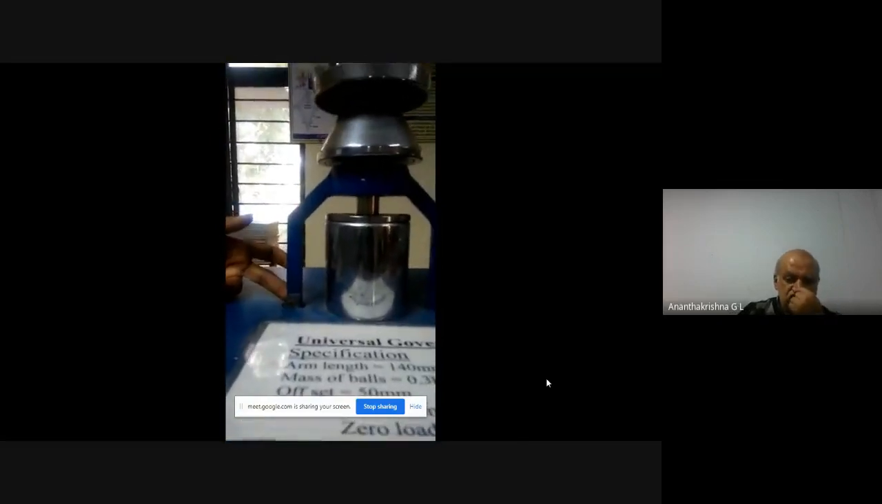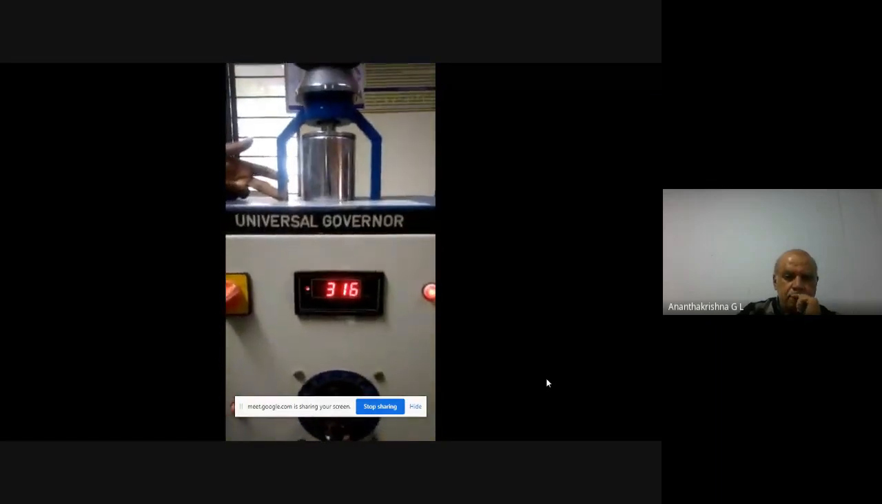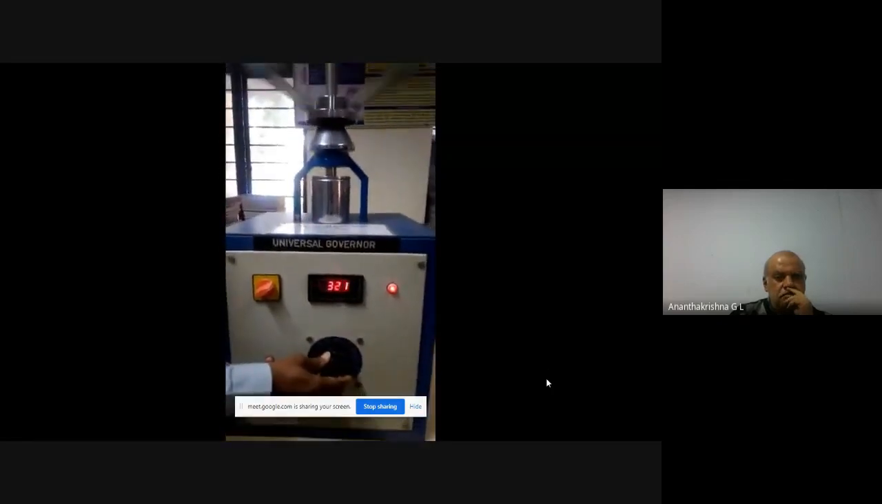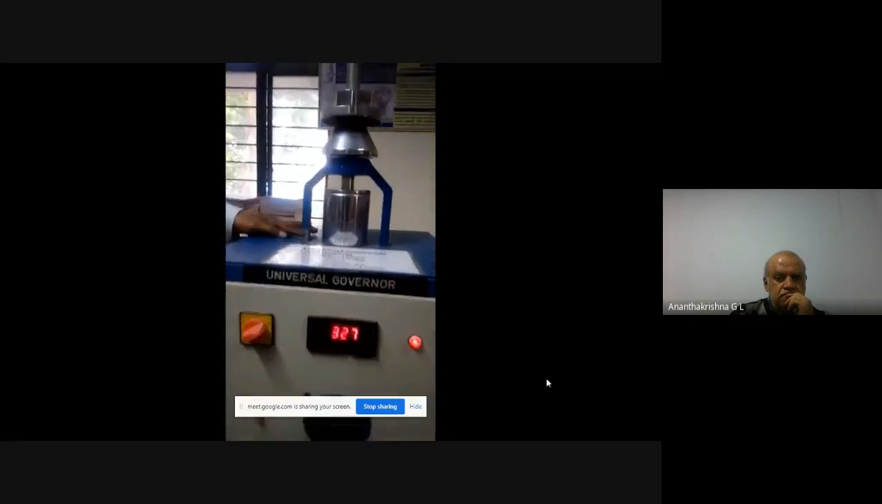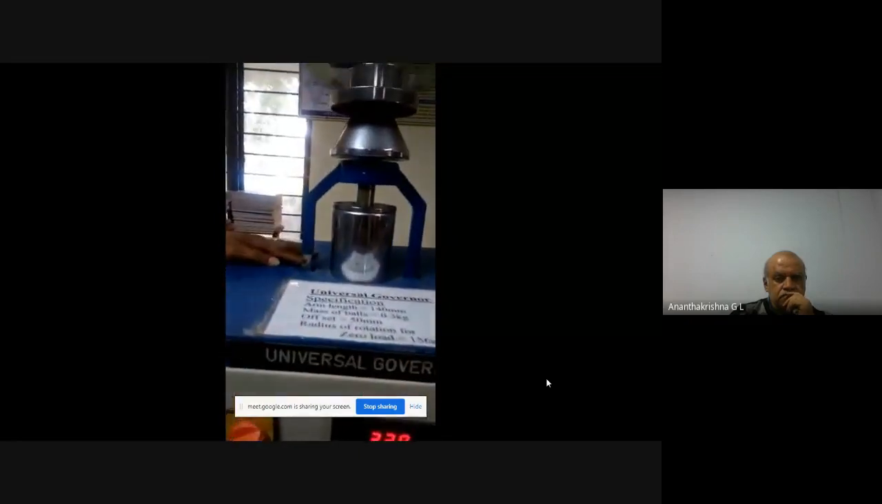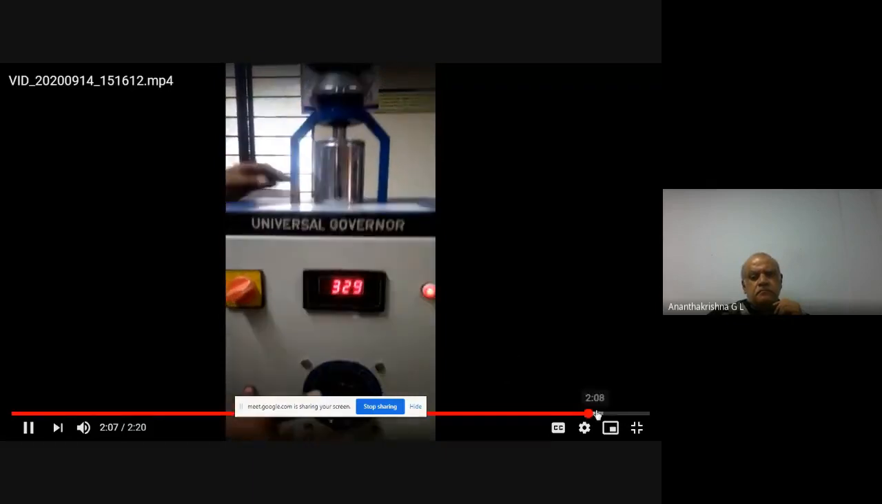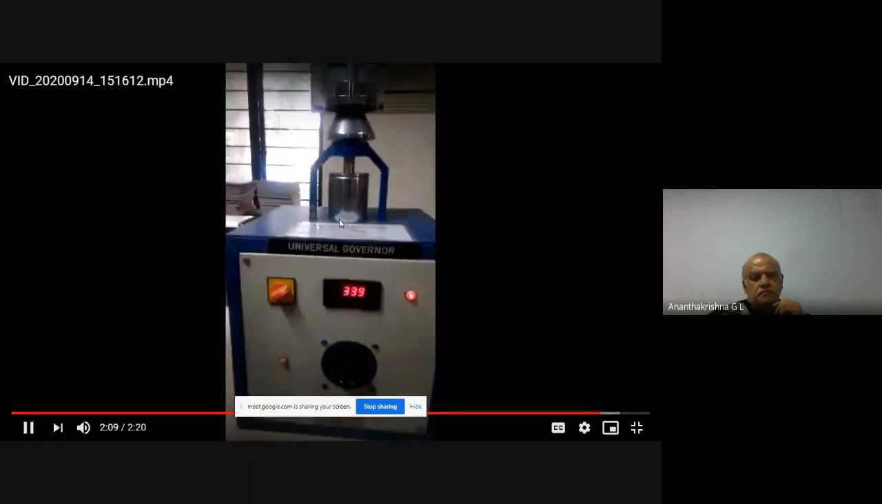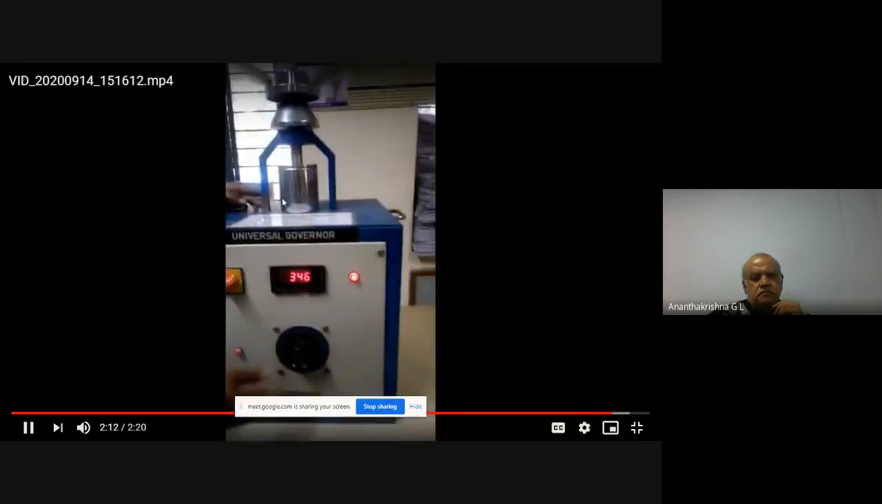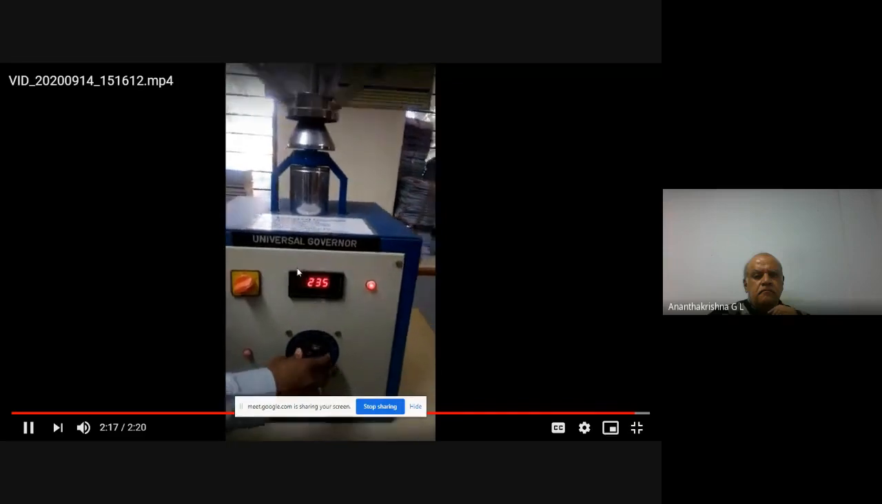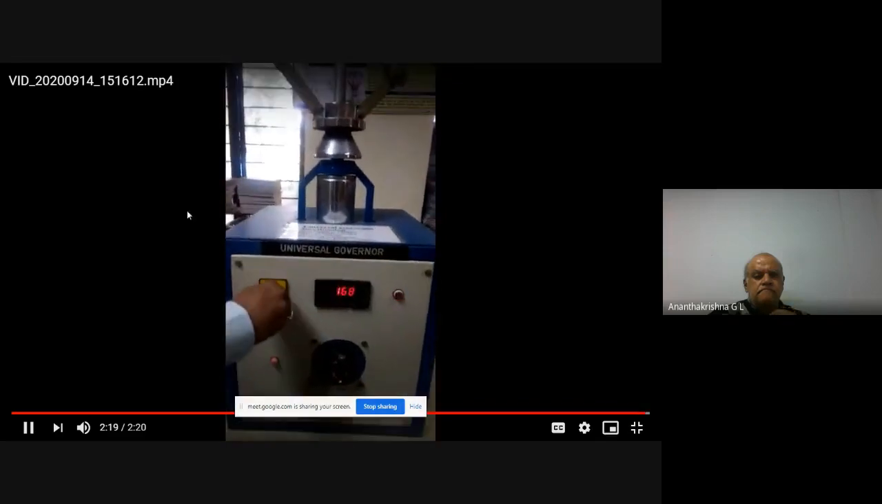Okay, now for 1 centimeter lift, note down the RPM, which is around 316 RPM. Slowly keep increasing the voltage through the dimmer stat. Then for the next 10 mm rise in the sleeve assembly, again note down the RPM of the governor. Like this, conduct 4 trials, and then bring it back to 0 and switch off. Now calculate the required parameters of the governor experiment.